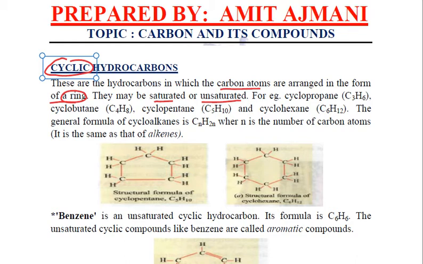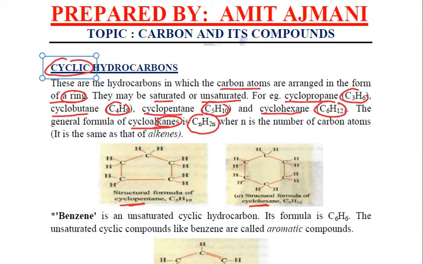For example, cyclopropane, the formula is C3H6, cyclobutane, whose formula is C4H8, cyclopentane, whose formula is C5H10, and cyclohexane, whose formula is C6H12. They are all saturated cyclic hydrocarbons, right? And the general formula of these cycloalkanes is just like alkenes, that is CnH2n, where n is the number of carbon atoms. This is an example of cyclopentane and cyclohexane given to us.